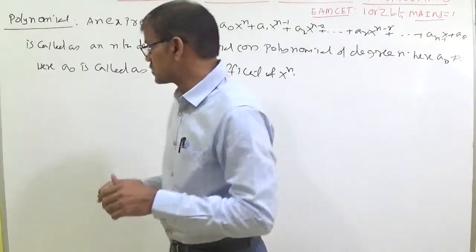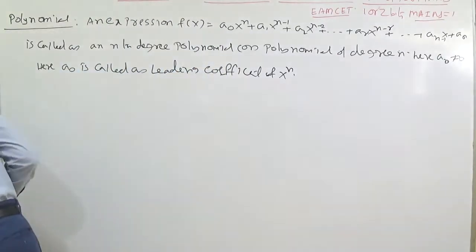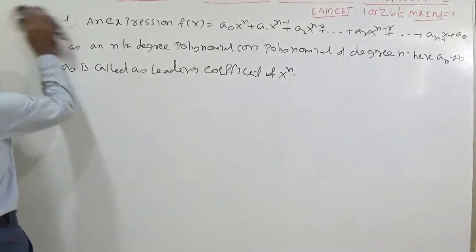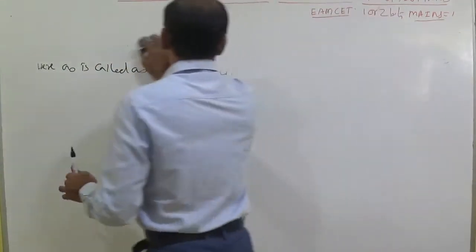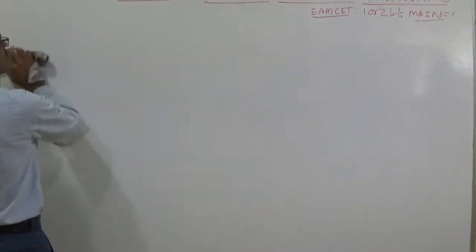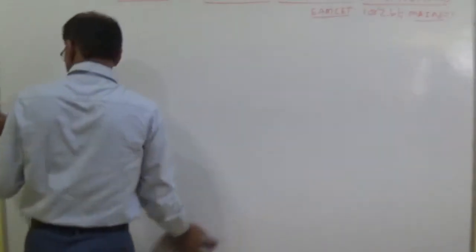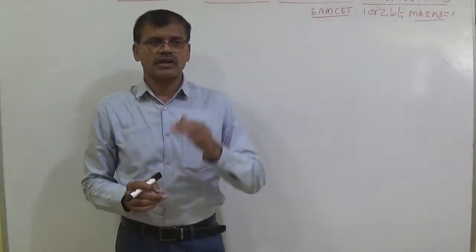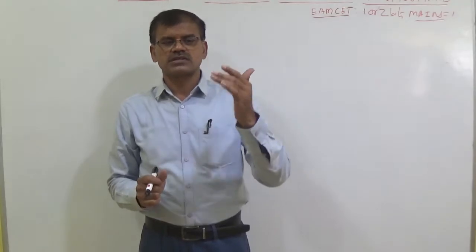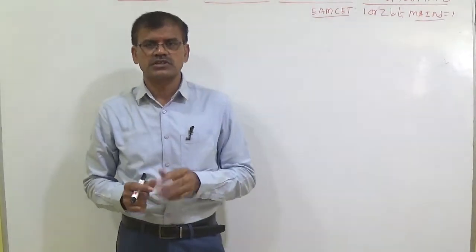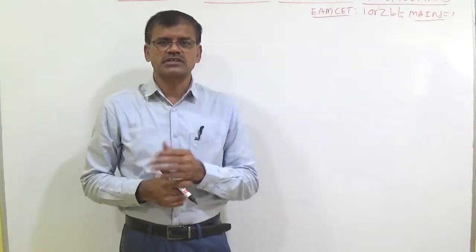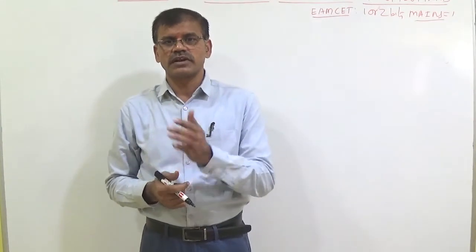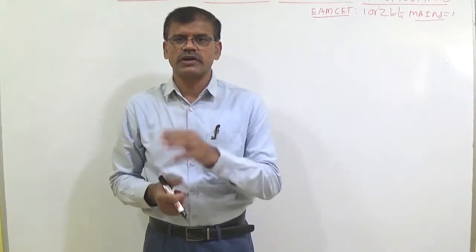Now let us discuss the next definition: quadratic expressions or quadratic equations. In the polynomial definition, so many coefficients are there: a0, a1, a2, a3 and so on, with x power n having the leading coefficient. Next, the power of the term is reduced: x power n minus 1, later x power n minus 2, later x power n minus 3, and at last there is no x term.